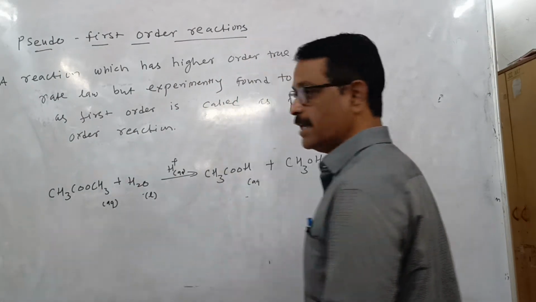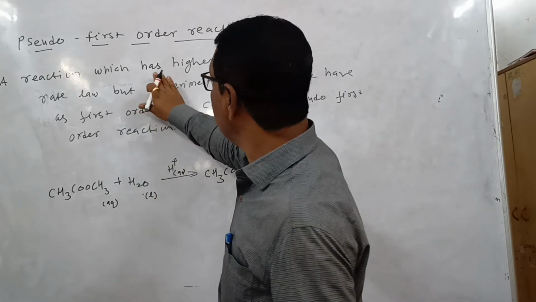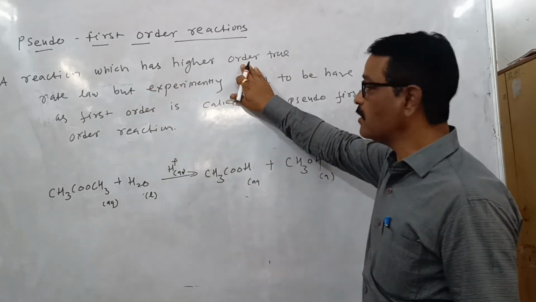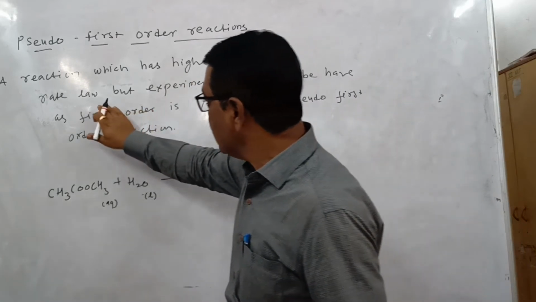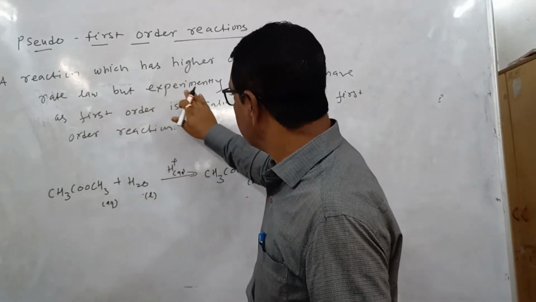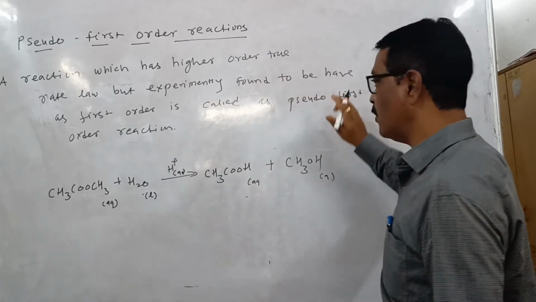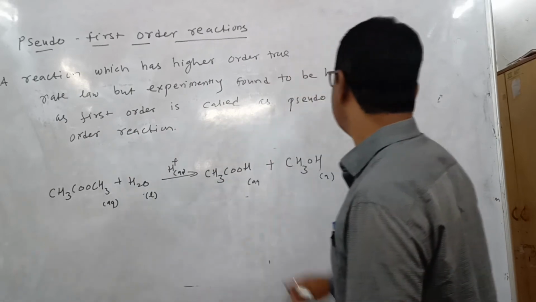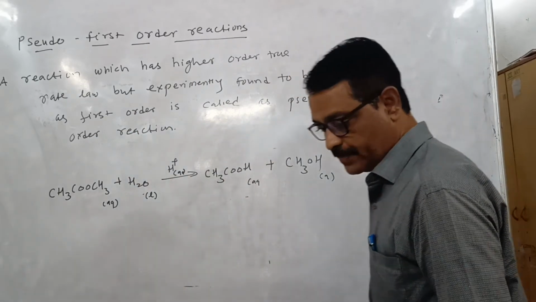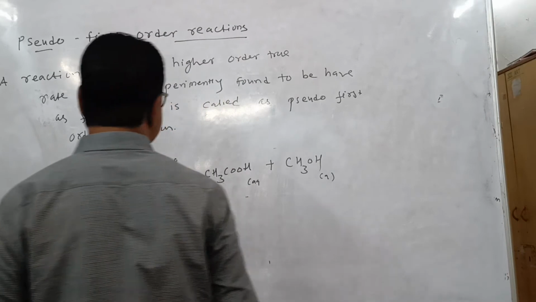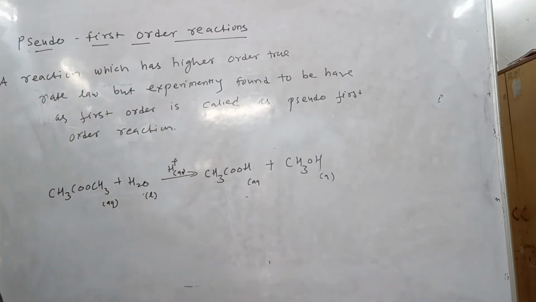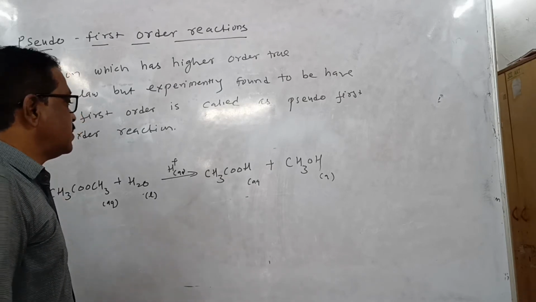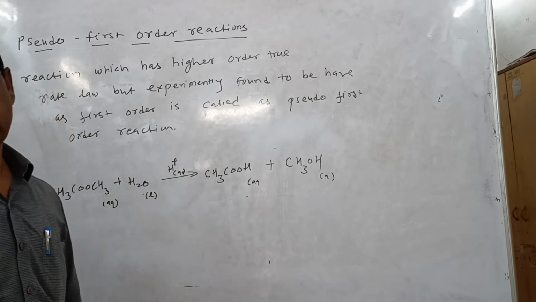Definition: a reaction which has a higher order according to the rate law, but experimentally is found to behave as first order, is called a pseudo first order reaction.